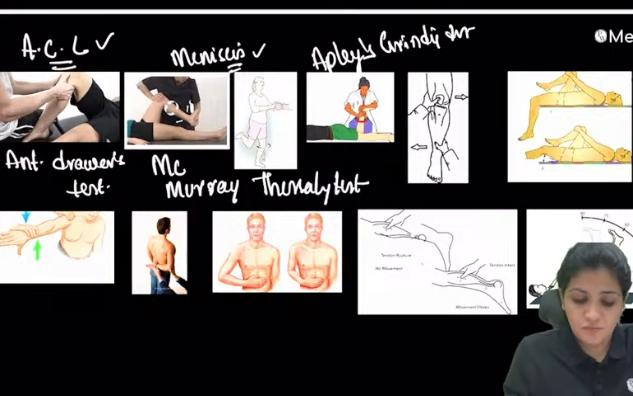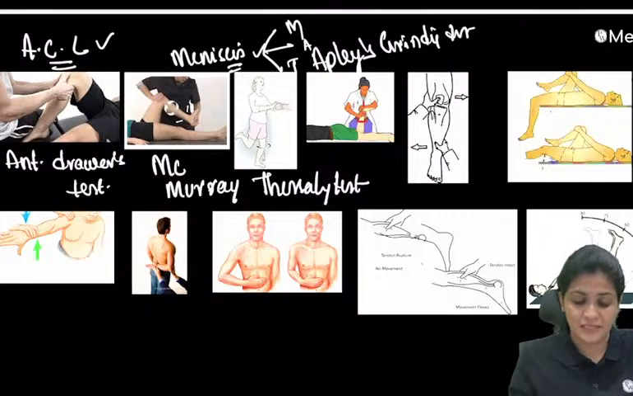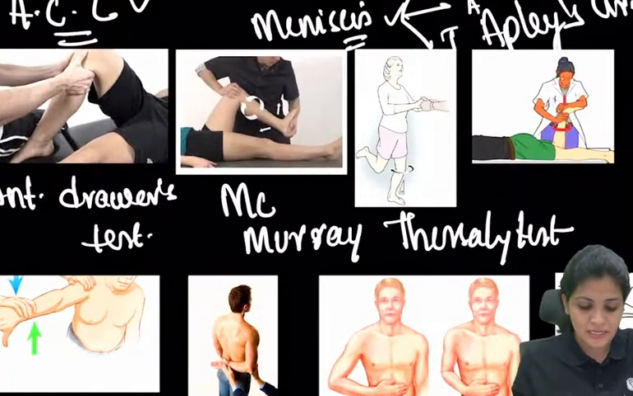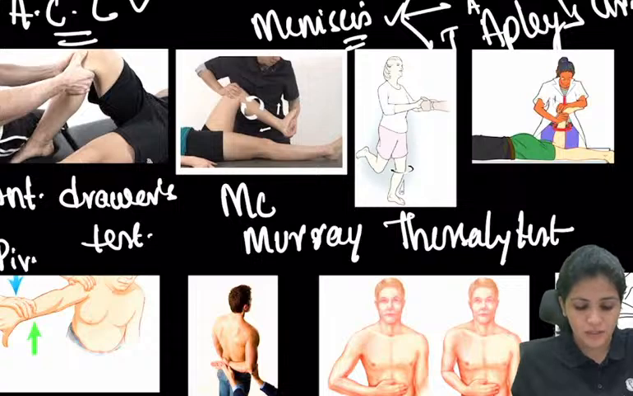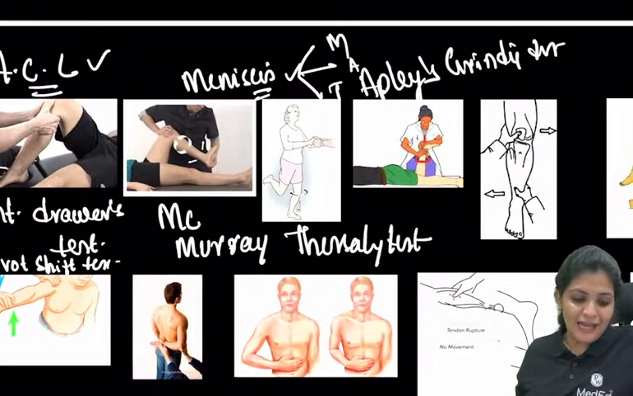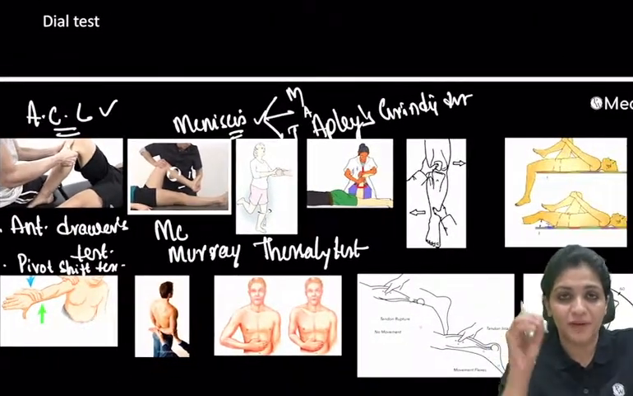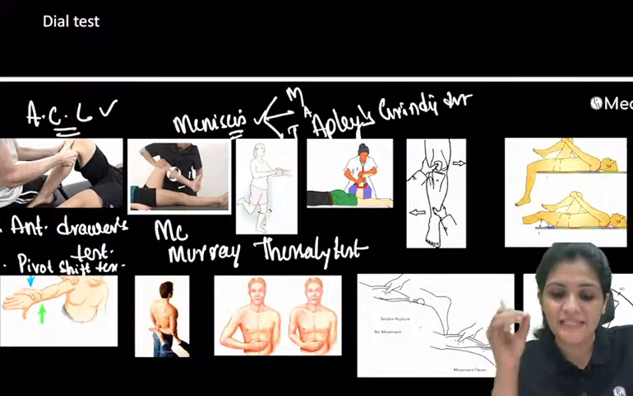So what are all these tests for? This is all for your meniscus. So meniscus has three: one is McMurray's, Apley's, and Thessaly's. These are the three. And for ACL, there is an anterior drawer test, then there is a pivot shift test, right? So anterior drawer test and pivot shift test is for ACL. Meniscus, we have three: McMurray's test, Thessaly's test, and Apley's grinding test.